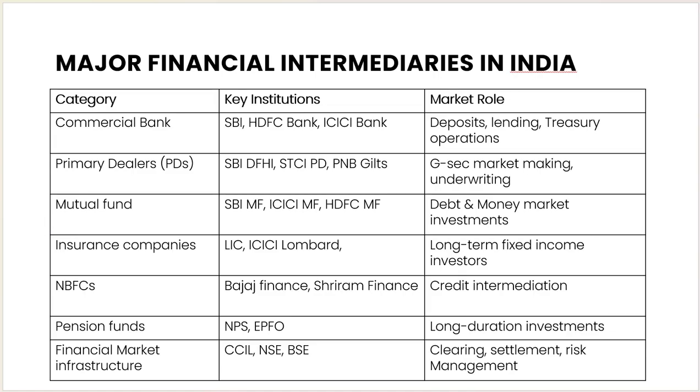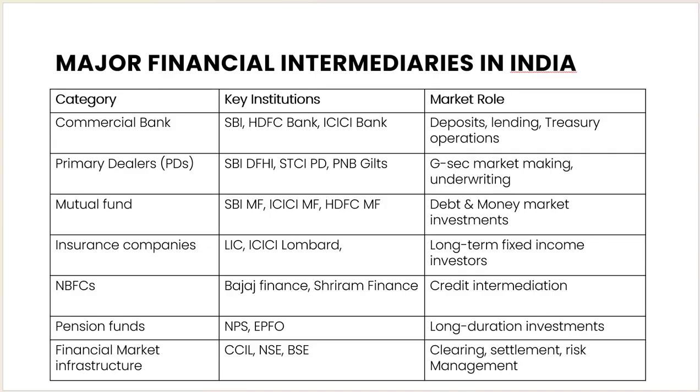So they source the funds from retail investors, in the form of fixed income or equity, and with that fund they do the lending, for vehicle loans, personal loans, or corporate loans, fixed income, or infrastructure loans. So these are all the different types of loans in their lending, and they do the treasury. They use the sources of funds, and these are all the operations they manage. So these come under the commercial banks.